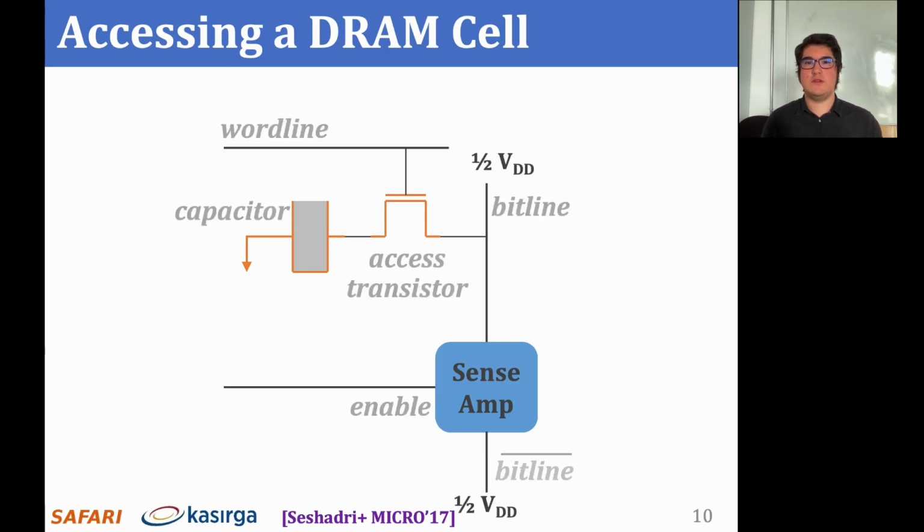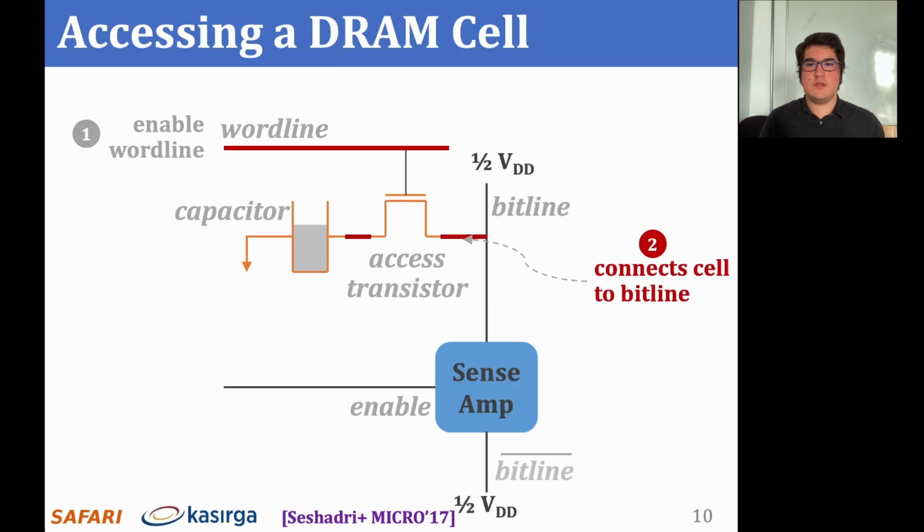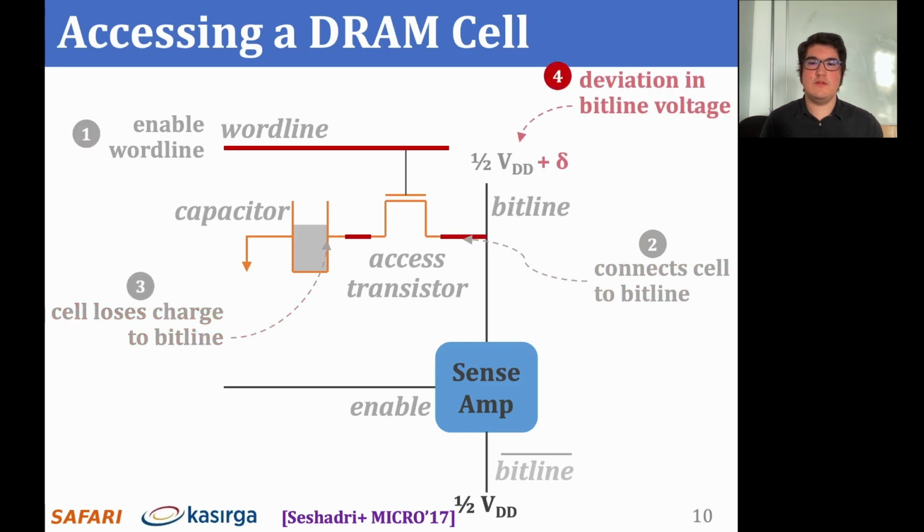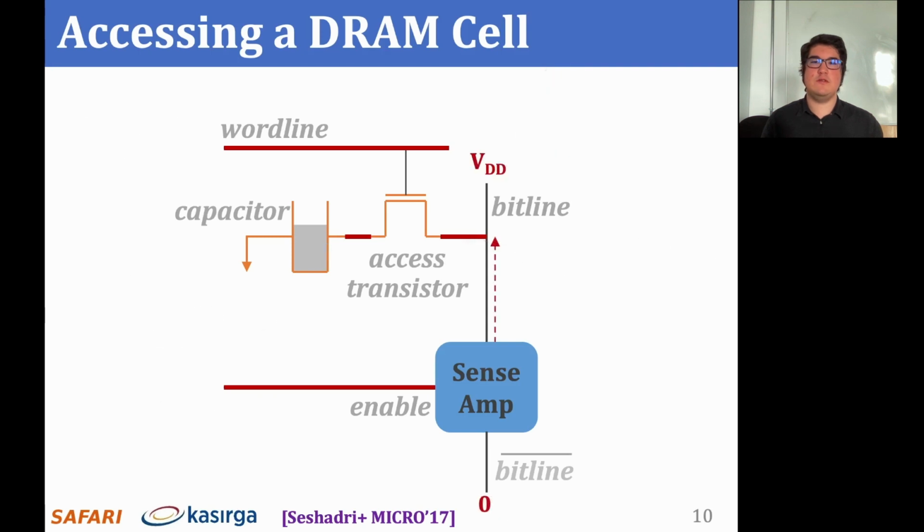Initially, both the access transistor and the sense amplifiers are disabled, and both ends of the sense amplifier are maintained at half VDD. In this example, the capacitor is fully charged. To access the cell, we first enable the wordline, which connects the cell to its bitline. Since the capacitor has a voltage level higher than the bitline, the charge starts flowing from the capacitor to the bitline, resulting in the bitline voltage deviating slightly towards VDD. When we enable the sense amplifier, it will compare the voltage levels of bitline and bitline bar and amplify the deviation until the bitline voltage reaches VDD.